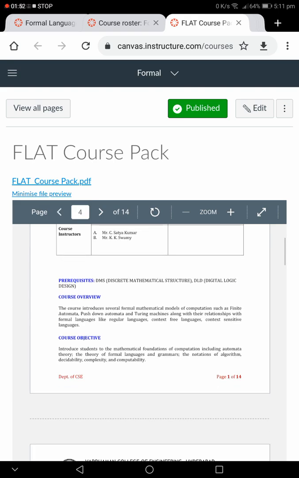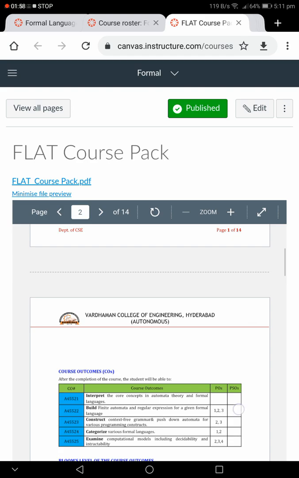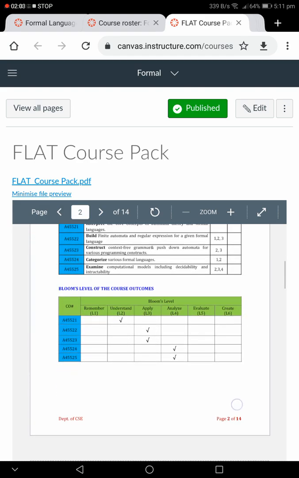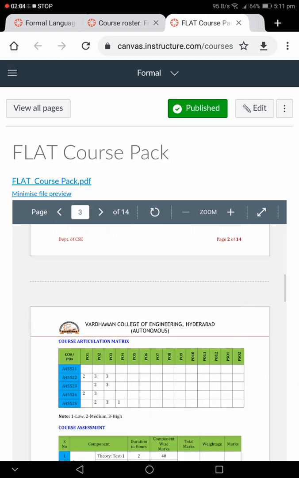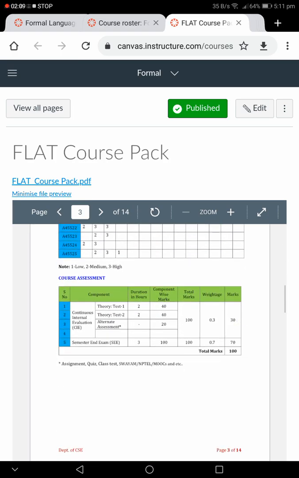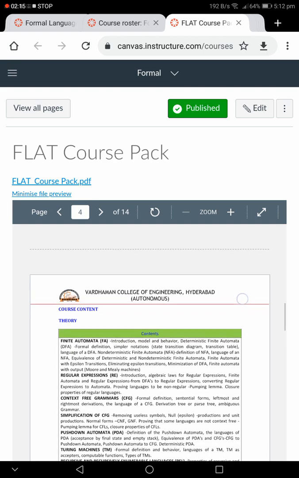In Vardhaman College, for each course we prepare a course pack. Within the course pack we mention the prerequisites for this FLAT subject, the course overview, course objectives, and the course outcomes, the mapping of course outcomes to Bloom's level, the mapping of course outcomes to program outcomes, and how the assessment takes place: internal assessment for 30 marks and external assessment for 70 marks.